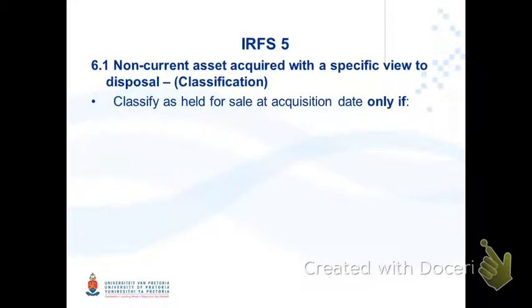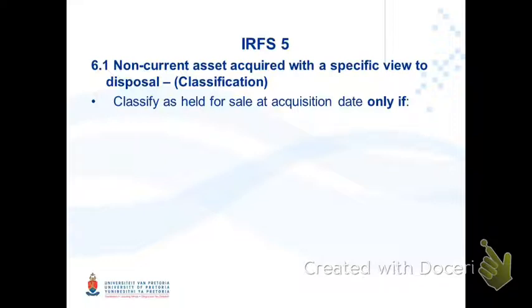Non-current assets acquired with a specific view of disposal. Please make sure that you do not confuse this with inventories which are sold as the business goes on. In this case, you purchased a certain item of plant or equipment or one of the others, and you now want to sell it within the near future.